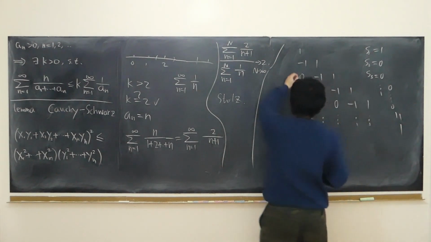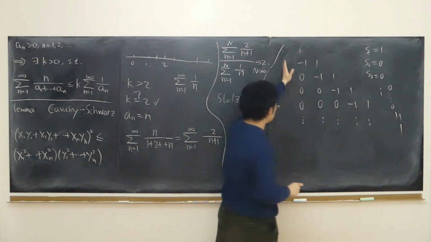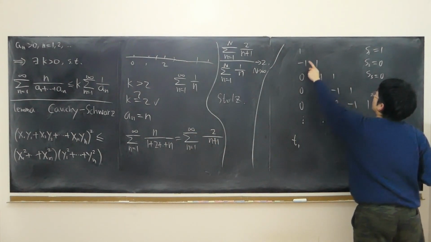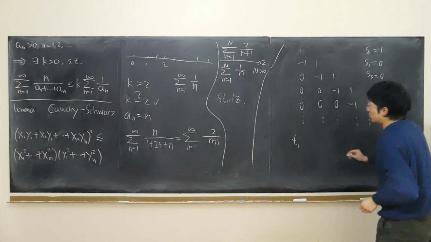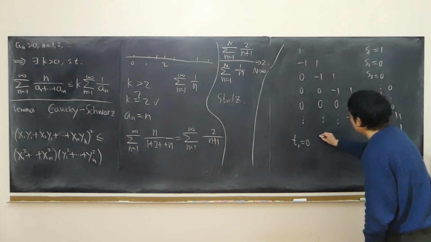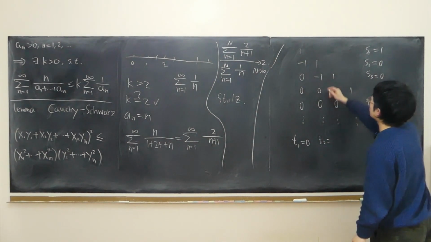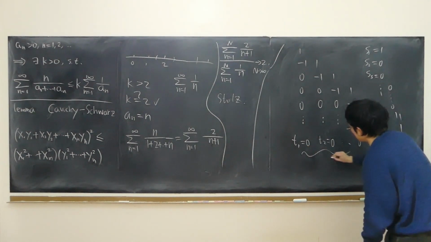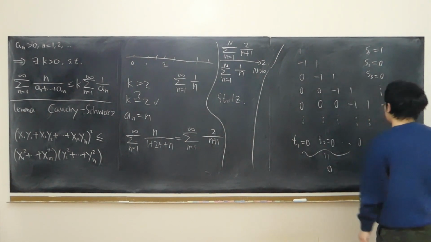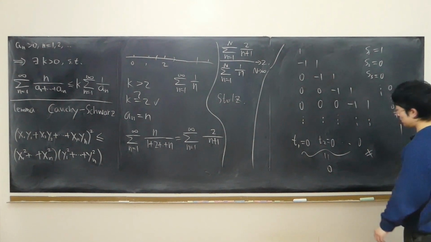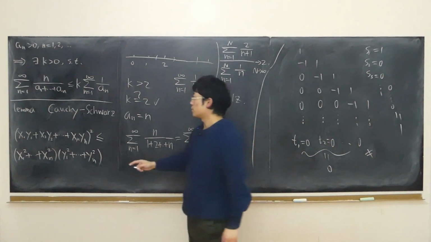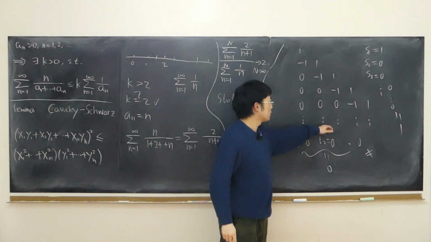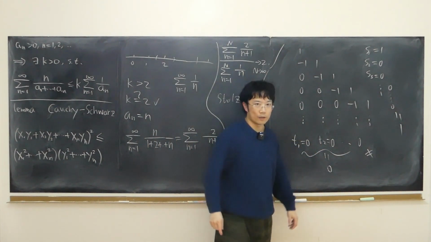That's according to the first method. The second method, I'm going to work out the sum of the first column first. So T1: 1, negative 1, they just cancel out, and we have a bunch of zeros, so 0. What's the sum of the second column? Still 0, a bunch of zeros. So in the end, they add up to 0. In this case, we have different results from different methods. But in the earlier case, we're fine because we have positive numbers. Here, because we have infinitely many negatives, that's why it may not always be true.